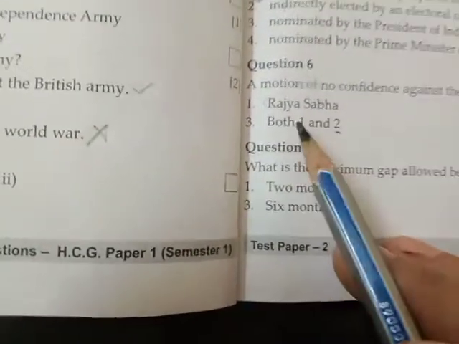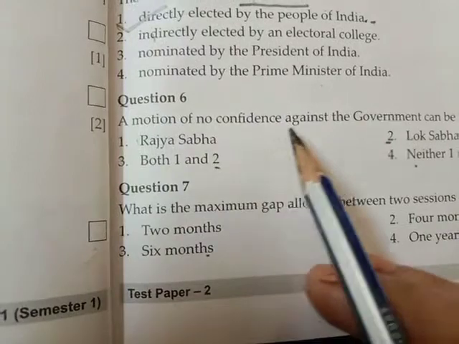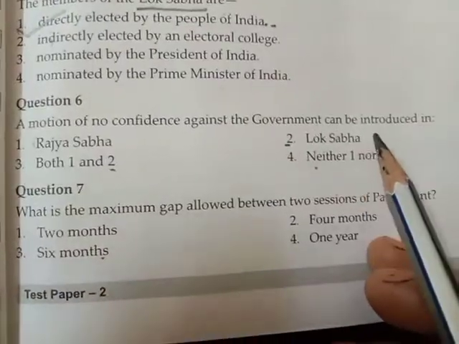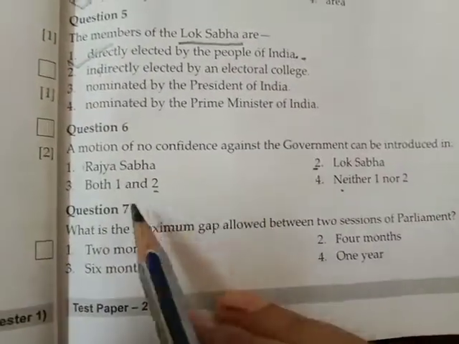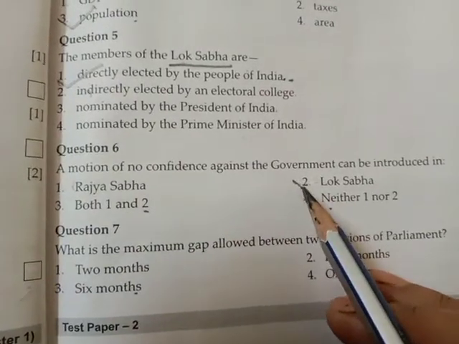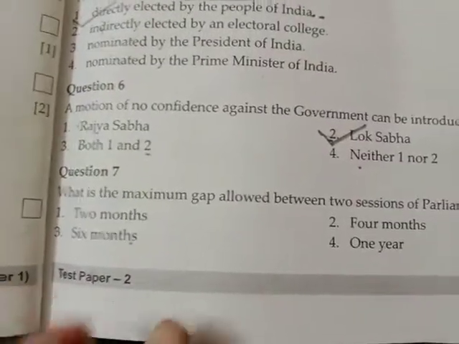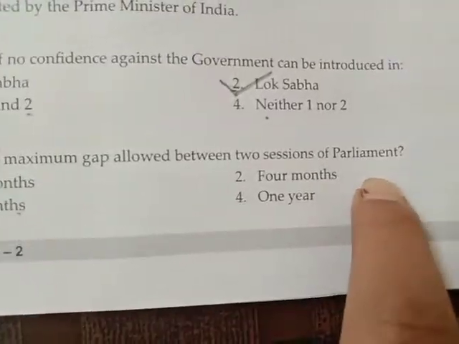Now, question number 6. A motion of no confidence against the government can be introduced only in Lok Sabha. Okay, and it is introduced by, as we have seen in the previous test paper, the opposition party. What is the maximum gap allowed between the two sessions of parliament? This is 6 months. 6 months will be the maximum gap. Okay, I hope I'm clear, and you will be able to understand the answer.